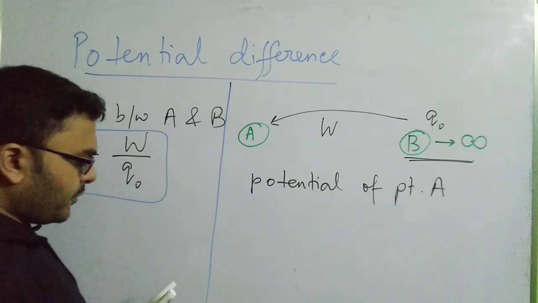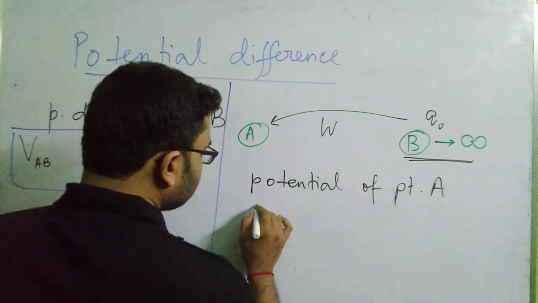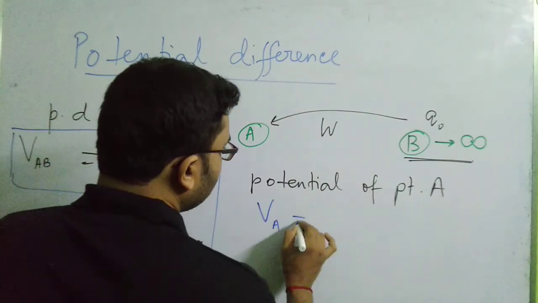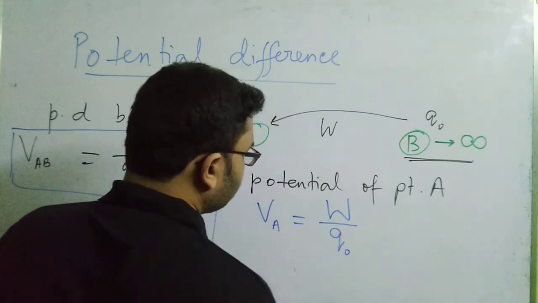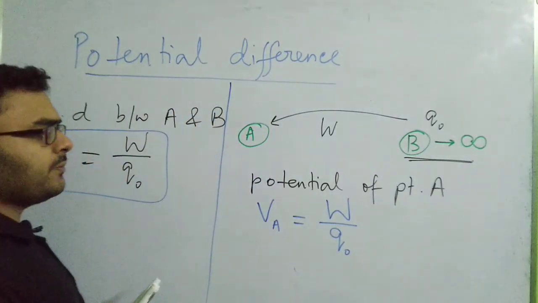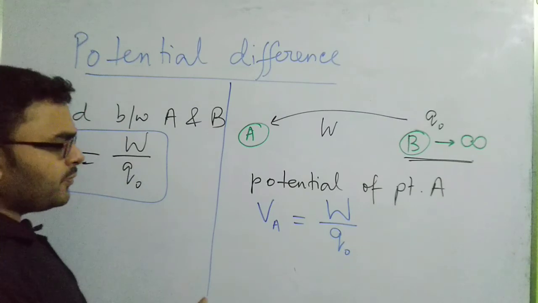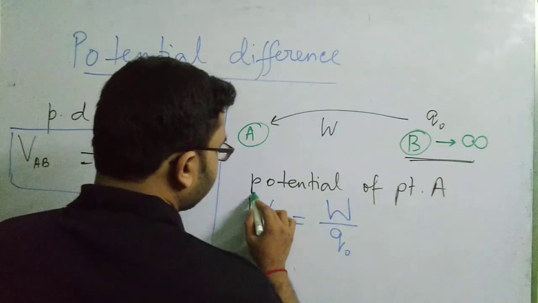Then the potential of the point A can be regarded as V of point A equals the work done divided by the amount of charge that you are moving from the infinite point to point A. So this is the potential of the point A.